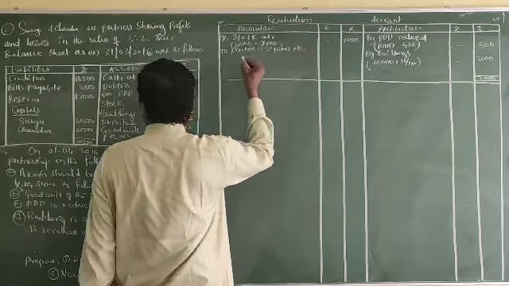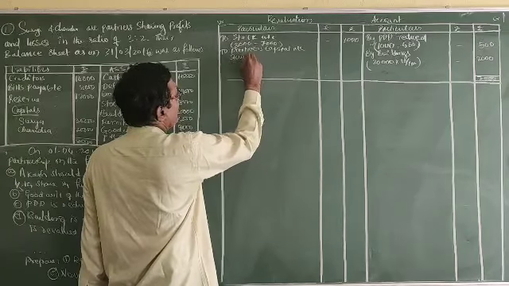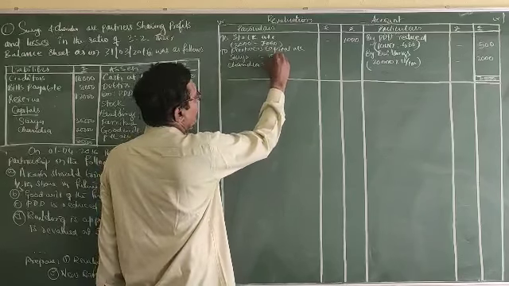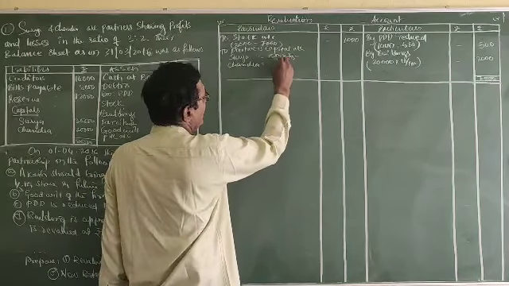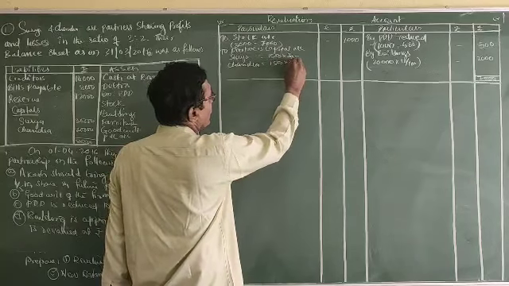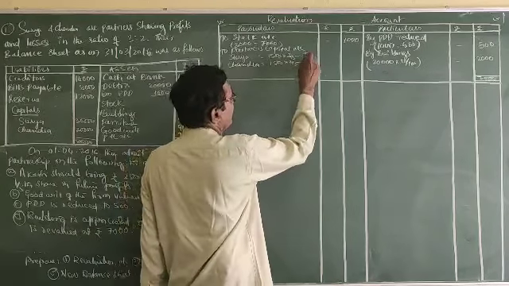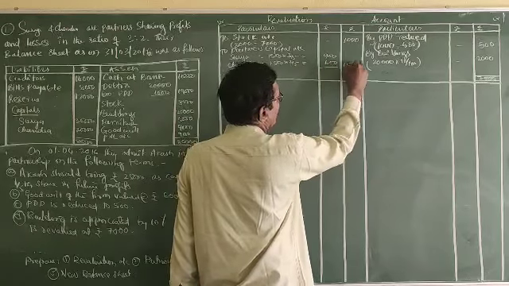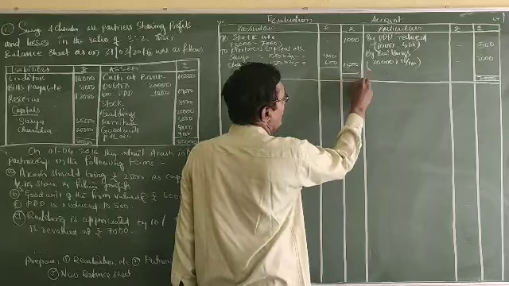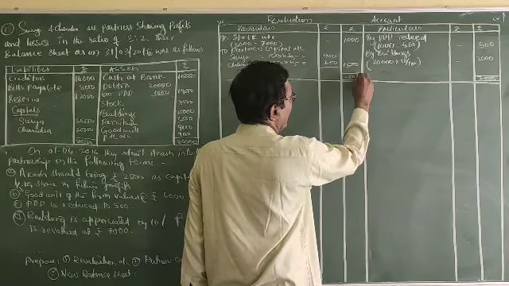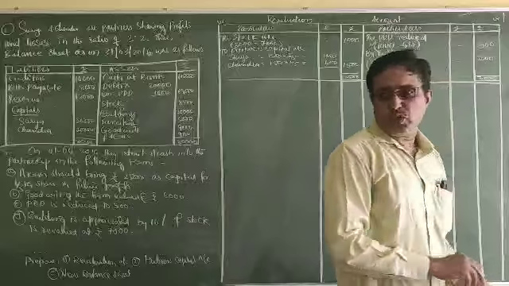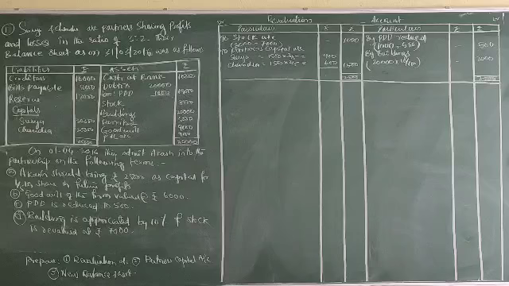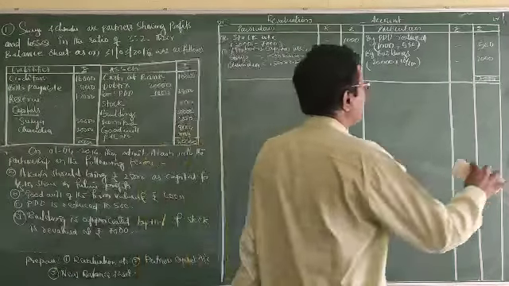Capital account, that is Surya, Chandra. 1,500 into 3 by 5, 1,500 into 2 by 5, that is 900, 600, overall 1,500 in the outer column. Both the columns total 2,500 and 2,500. Now all partners capital account.